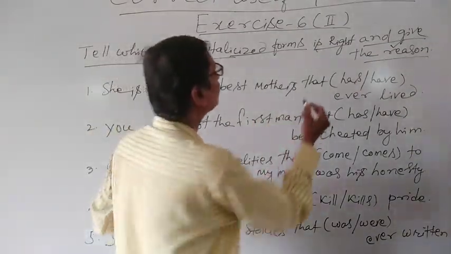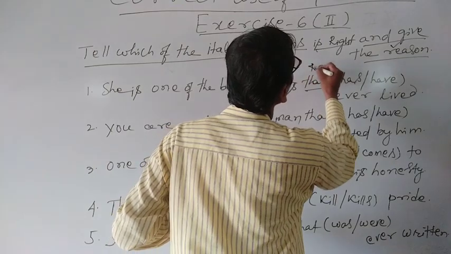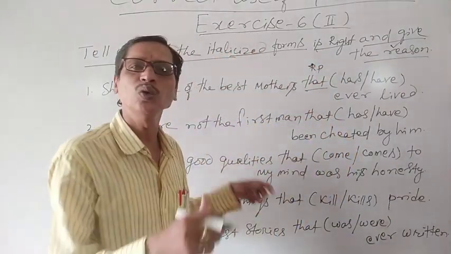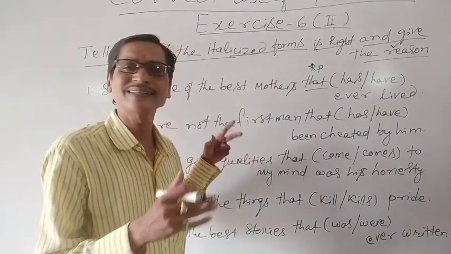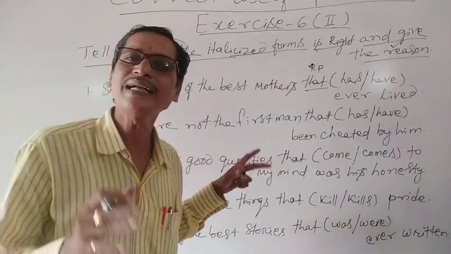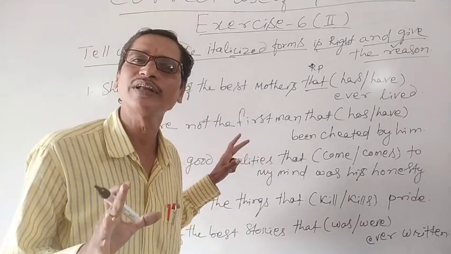Here we have a relative pronoun. That, who: they are the relative pronouns. That and who are relative pronouns, you are very well aware.